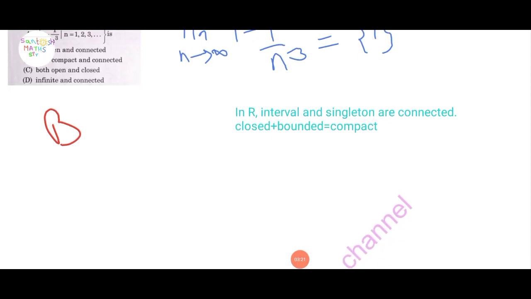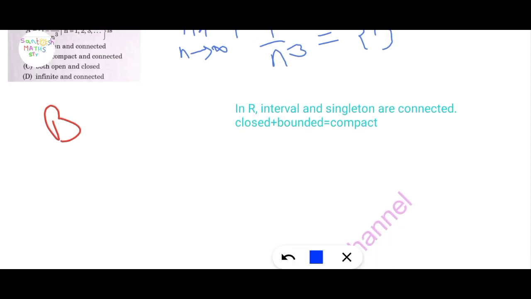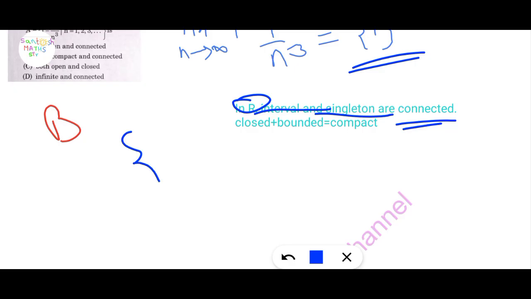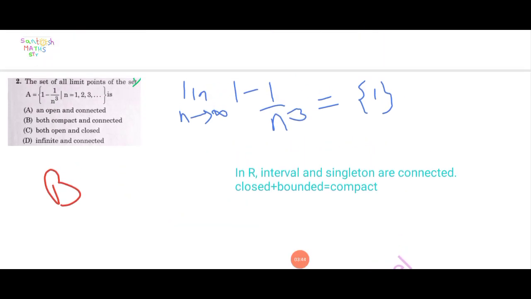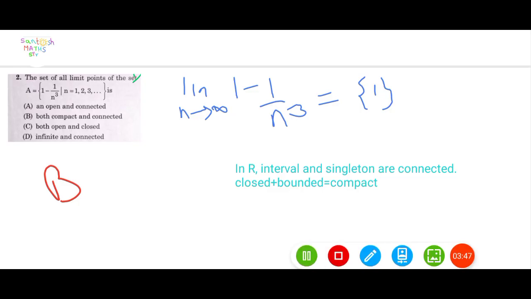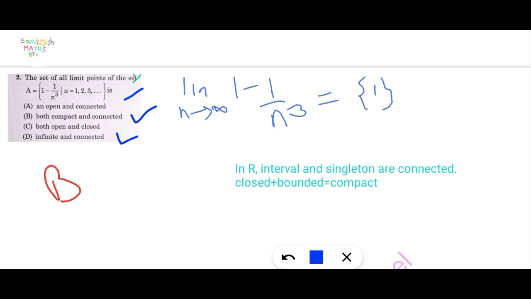Here is one result: in R, meaning the real numbers, an interval and a singleton set are connected. Here the singleton set, we get 1, is connected. Now check whether it is bounded, closed or compact. In option A it is given connected, but in option C, open and closed is not given. So this is discarded here.